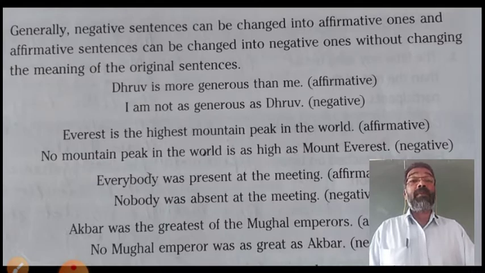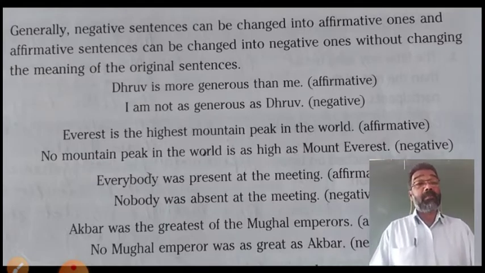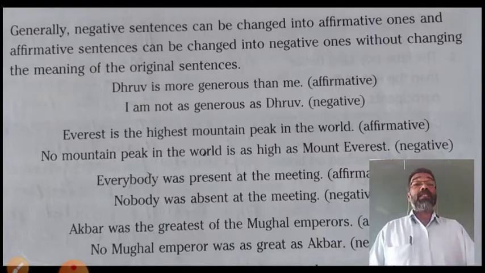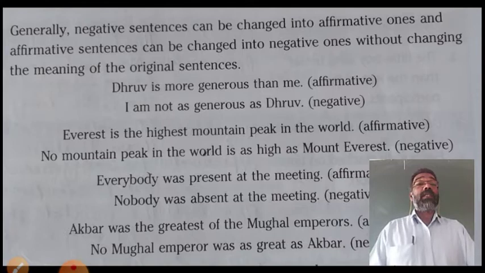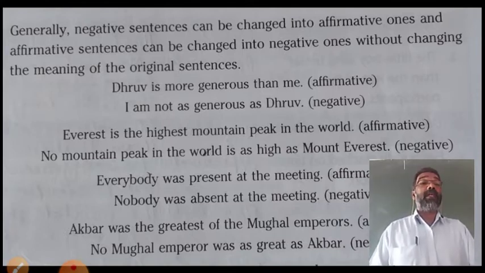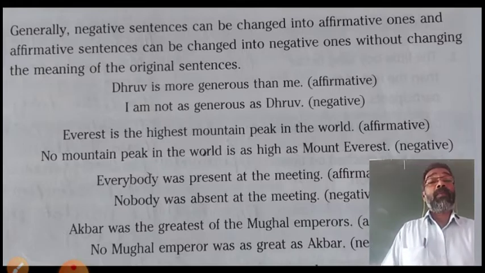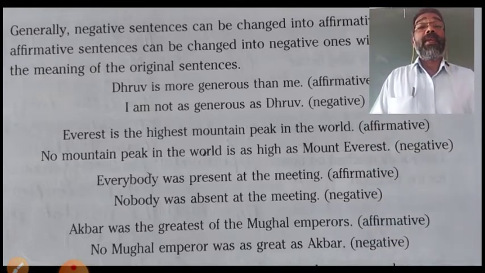So, no mountain peak in the world is as high as Mount Everest means Mount Everest is the highest mountain peak in the world. One more example we shall see.